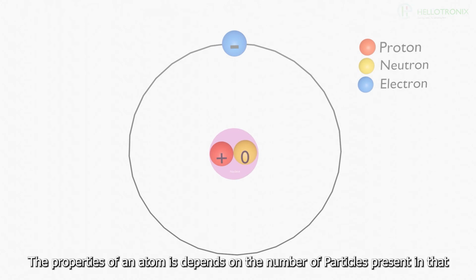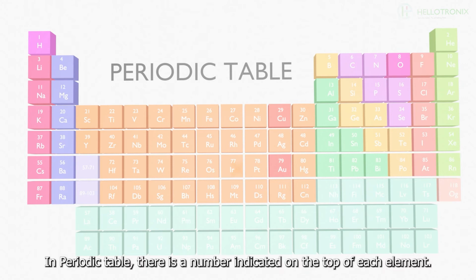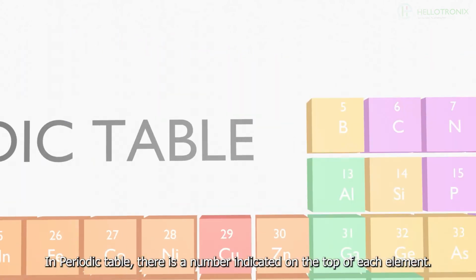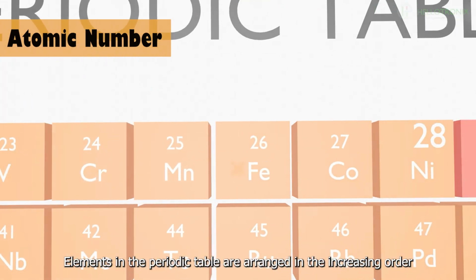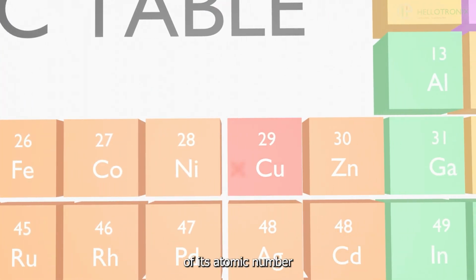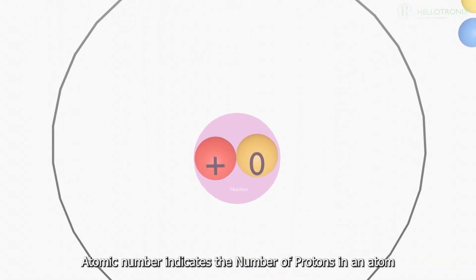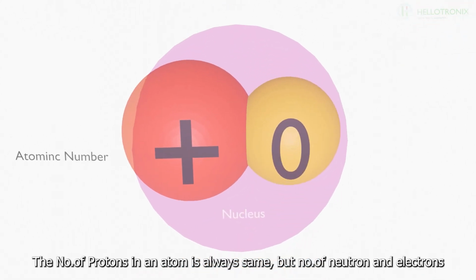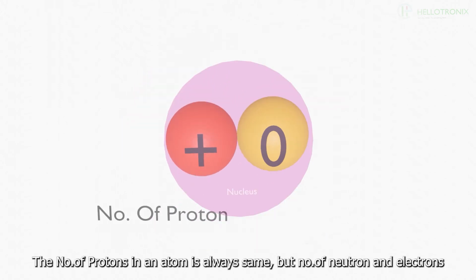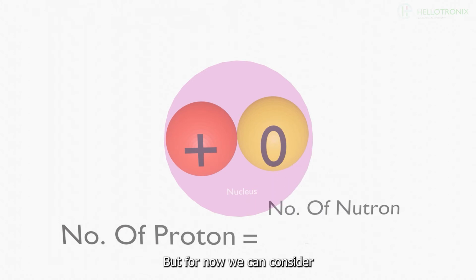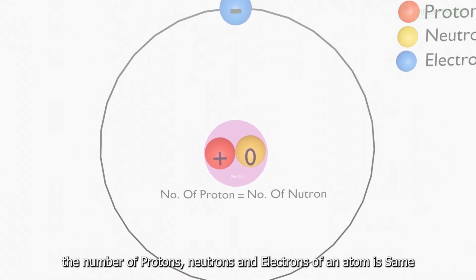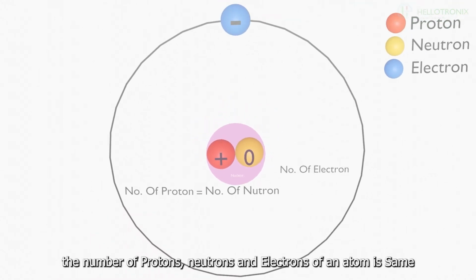The properties of an atom depend on the number of particles present in that atom. In the periodic table, there is a number indicated on the top of each element. It is called the atomic number of the element. Elements in the periodic table are arranged in the increasing order of their atomic number. The atomic number indicates the number of protons in that atom. The number of protons in an atom is always the same, but the number of neutrons and electrons may change subject to the environment. But for now, we can consider the number of protons, electrons, and neutrons of an atom to be the same.